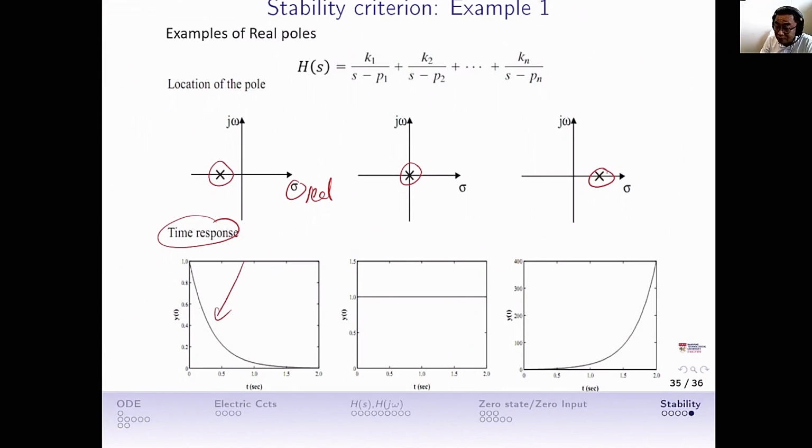On the origin, it is e to the power 0, a constant value 1 for all time. So if you have an impulse response that sits on the origin or along that line, you are going to integrate to infinity. This is marginally stable, or actually you can think of it as unstable. But on the right hand side, it is growing very, very fast, so this is definitely unstable. A pole sitting on the right hand side of the j omega axis is definitely unstable.